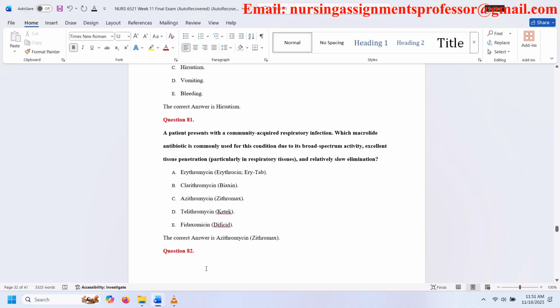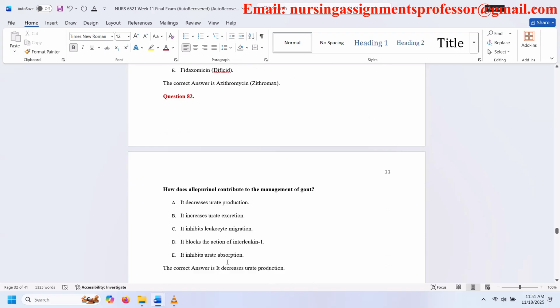Question 82. How does allopurinol contribute to the management of gout? A. It decreases urate production. B. It increases urate excretion. C. It inhibits leukocyte migration. D. It blocks the action of interleukin-1. E. It inhibits urate absorption. The correct answer is it decreases urate production.